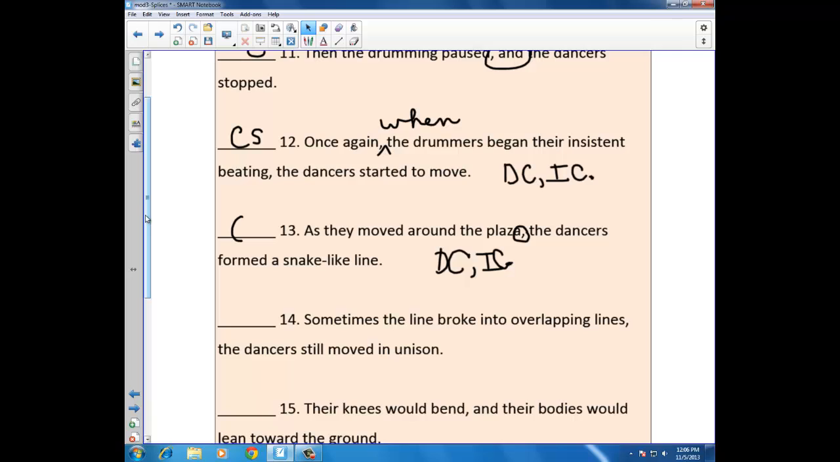Sometimes the line broke into overlapping lines. The dancers still moved in unison. What you have here is a comma splice. It's occurring at this point with a comma, and great place to use a semicolon.